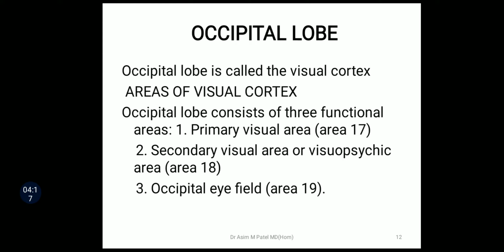Then next we will go to the occipital lobe. The occipital lobe is called the visual cortex because it is mainly concerned with vision. The areas of the visual cortex: the occipital lobe consists of three functional areas. These areas are called the primary visual area, that is area number 17, the secondary visual area or visuopsychic area, that is area number 18, and the occipital eye field, that is area number 19.